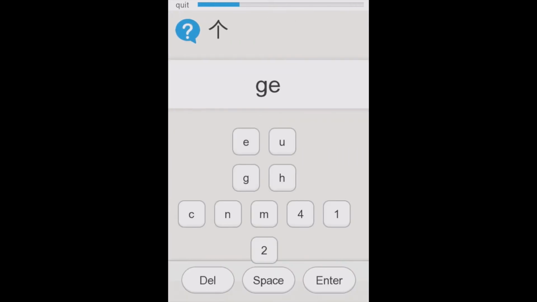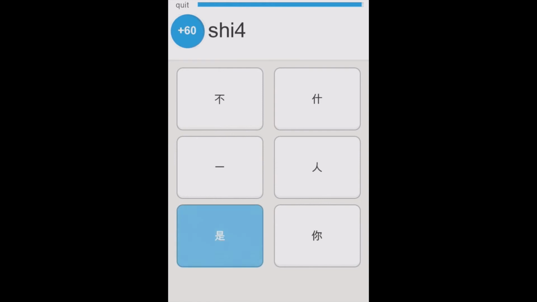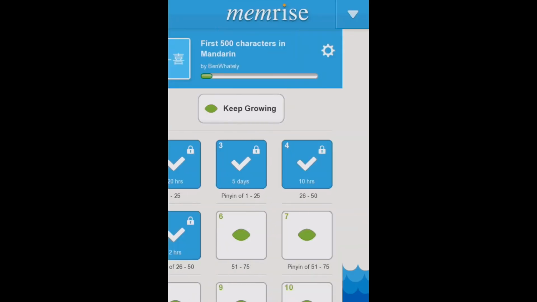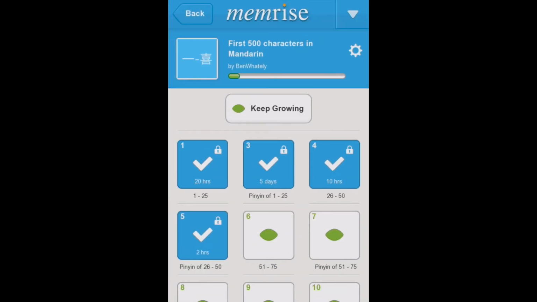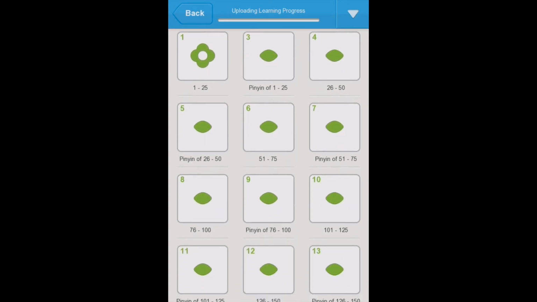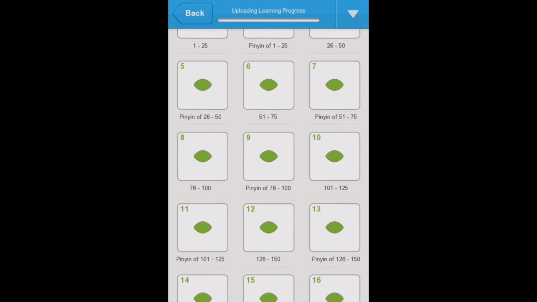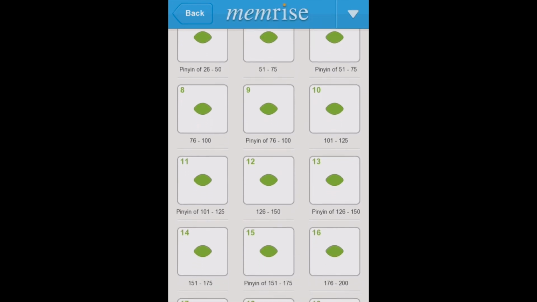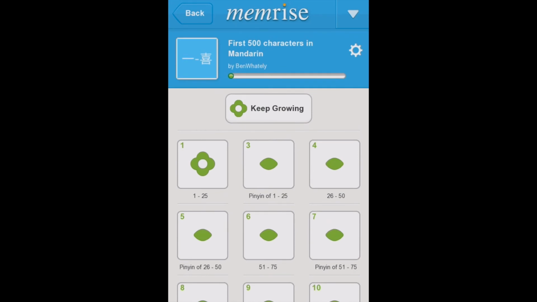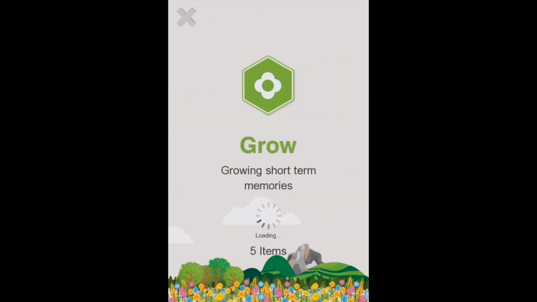Now, Memrise takes a unique approach to learning this foreign language by likening the learning process to growing plants. So when you learn new words, you're planting. When you practice them, you're watering. Down the road, you'll harvest them. And it's a really neat process for learning. And with the iOS app, it gives you notifications of when you should be reminded to go ahead and water those that you already learned or practice new words.